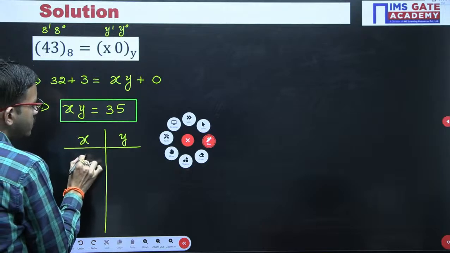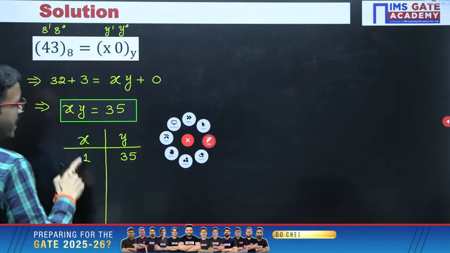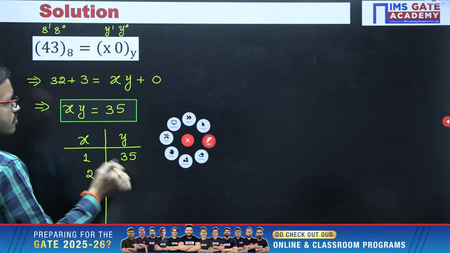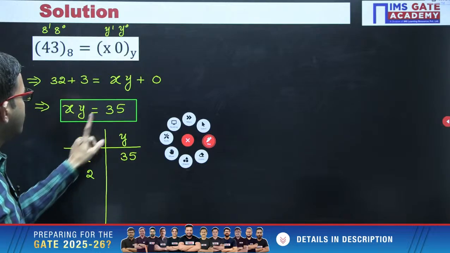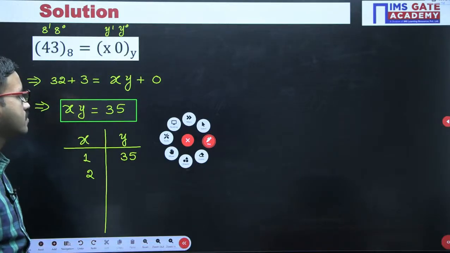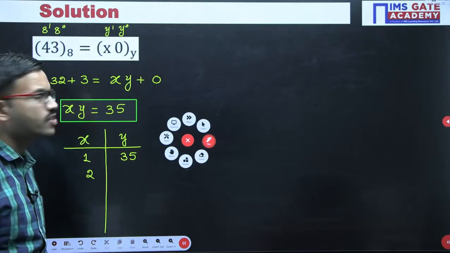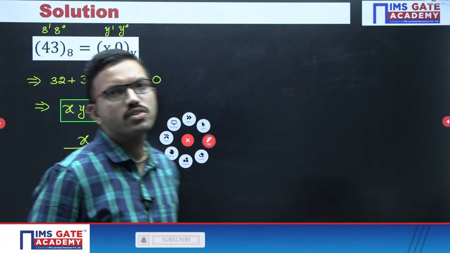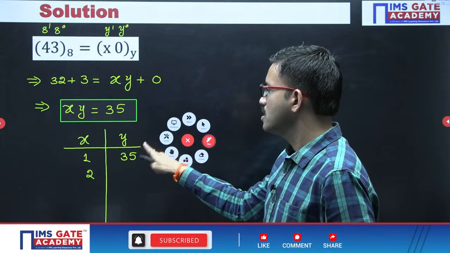If x value is 1, y value will be 35. Now if you consider x value 2, what will be the y value? 35 by 2, how much you are getting? 17.5. When you consider x value 2, y value you are getting 17.5.